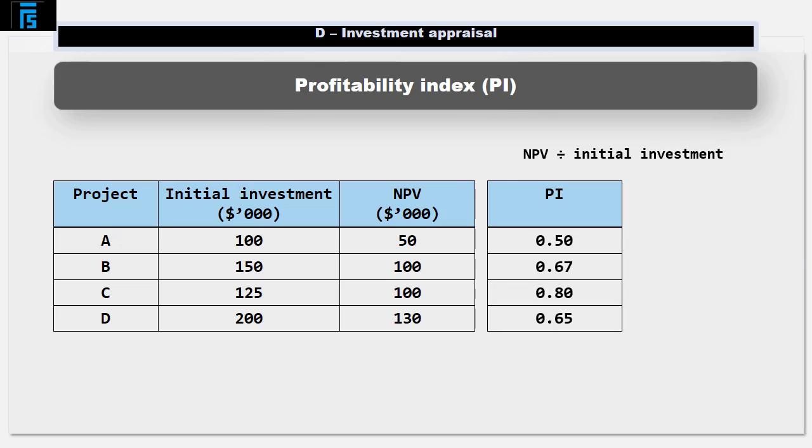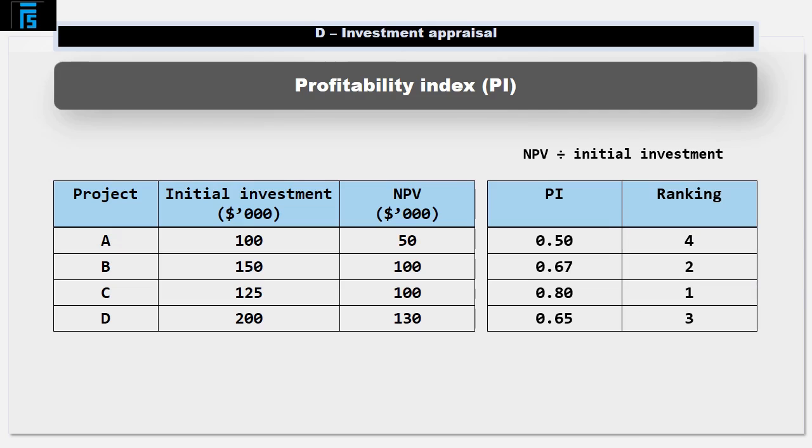And for the other projects, we then rank the projects from the highest profitability index down to the lowest, as follows. As we can see, project C is our preferred starting point. It has the highest profitability index because, as we can see, it gives us the greatest NPV per dollar invested, which is an important consideration when you don't have that many dollars available to invest.